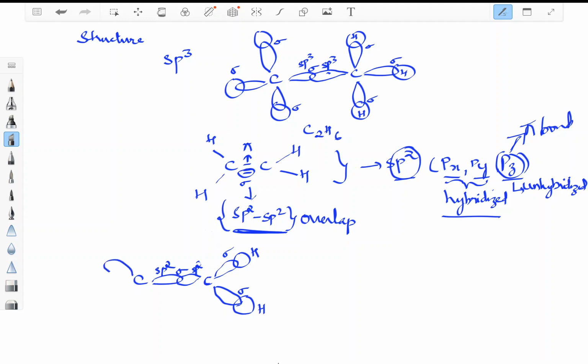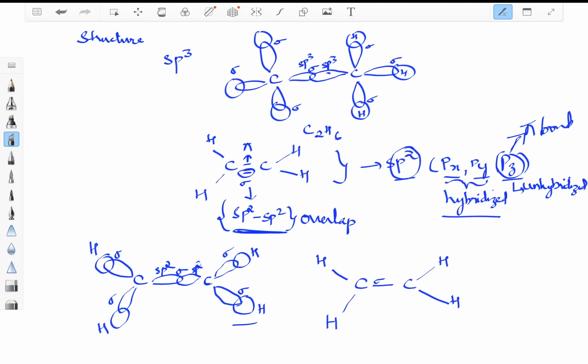Same way here, sp2 orbital overlaps with s orbital of hydrogen, sigma bond. So now all the sigma bonds are formed.